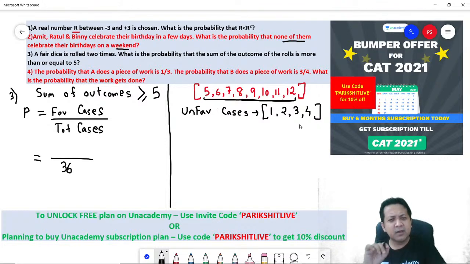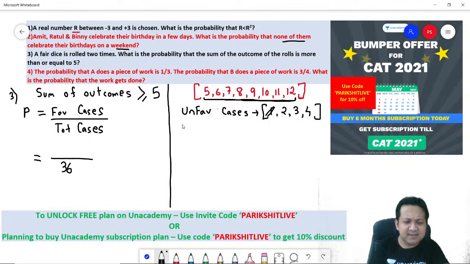Hence I'm thinking that the unfavorable cases are the cases where the sum is 1, 2, 3 or 4. It cannot be 1. Why? Because if you are throwing 2 dice, the worst possibility is you get a 1 on the first die and a 1 on the second die. So obviously it will be 2.